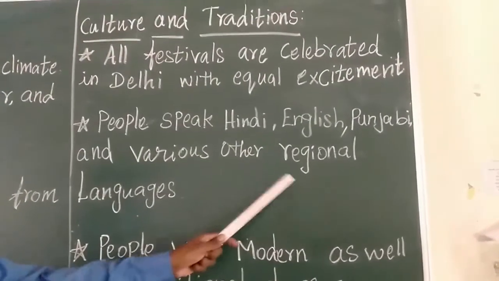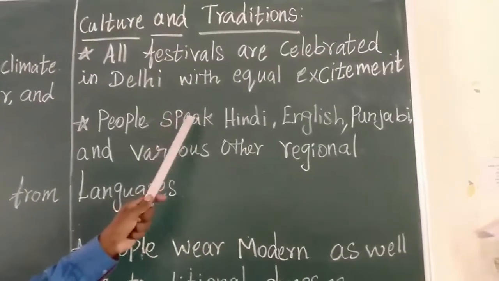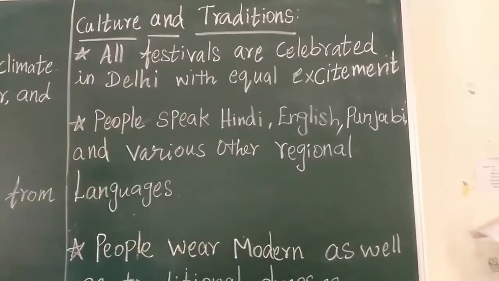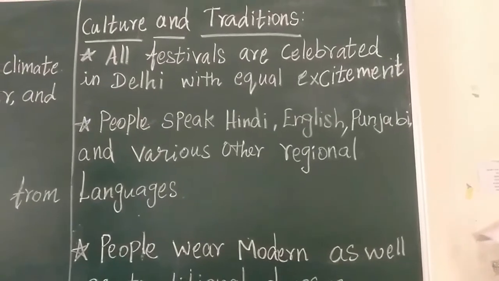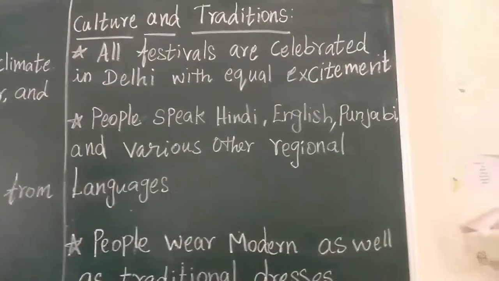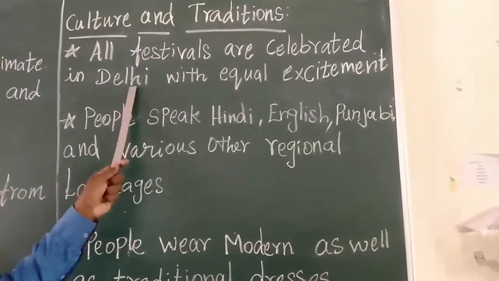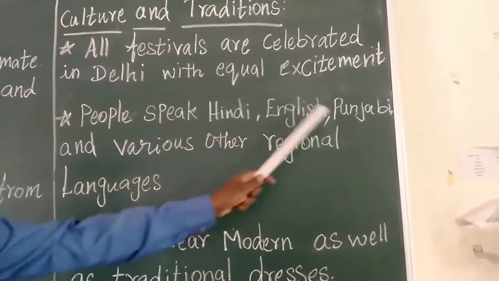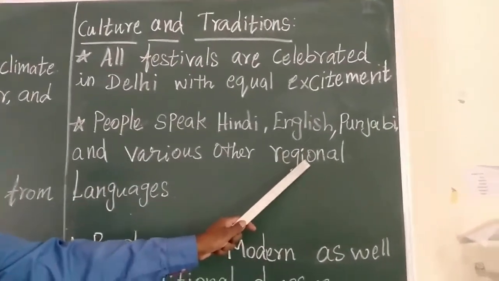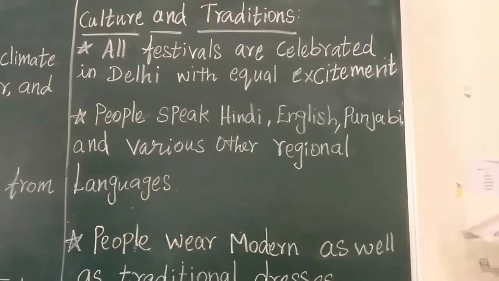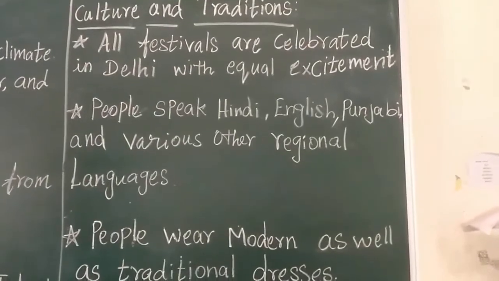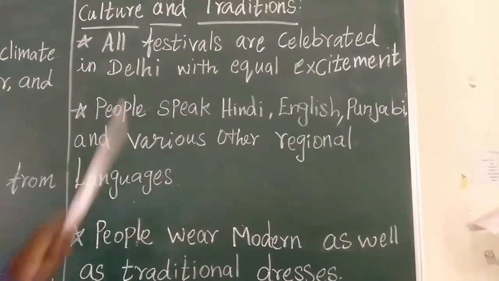Like this, different regional languages are spoken in Delhi because people from other states are living in Delhi. People from Tamil Nadu, Andhra, Karnataka, like this, from many states, many people are living in Delhi. So, in Delhi, not only Hindi, English and Punjabi, many people from other states are speaking their own regional languages. So, many languages are spoken by people in Delhi.